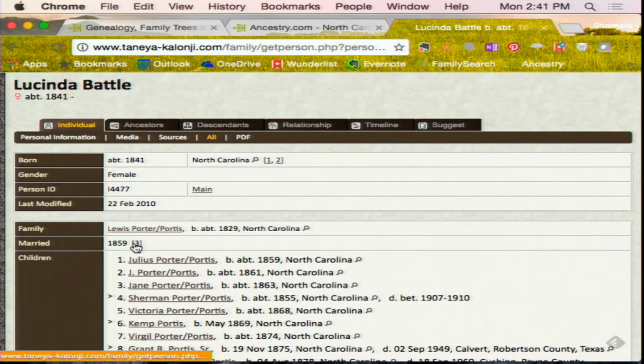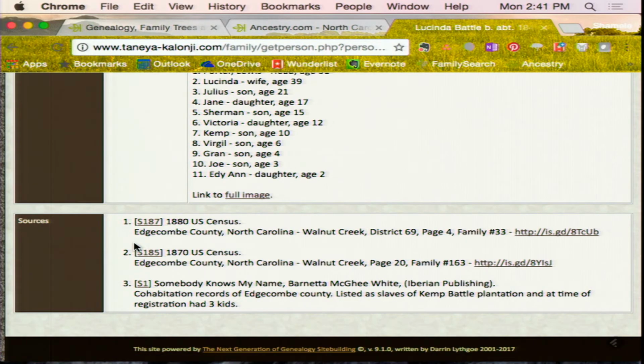Those are usually citations. It's very important to do citations so people know where you got your stuff from. So what's number 3 say? Somebody knows my name, Bernetta McKee White, Iberian Publishing, Cohabitation Records of Edgecombe County. So these are cohabitation records. Slaves of Kemp Battle Plantation. Listed as slaves of Kemp Battle Plantation.